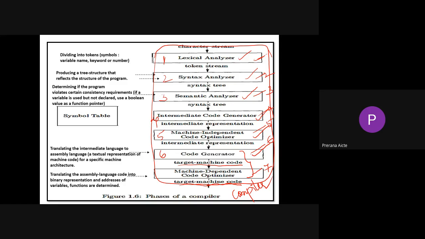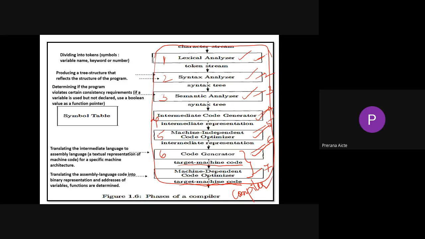The job of the lexical analyzer is dividing the program into tokens. The job of the syntax analyzer is producing a tree structure of the program. The semantic analyzer checks your program; type checking is done by the semantic analyzer. It determines whether your program violates certain consistency requirements, such as variables used but not declared, or boolean values of a function, something like that.